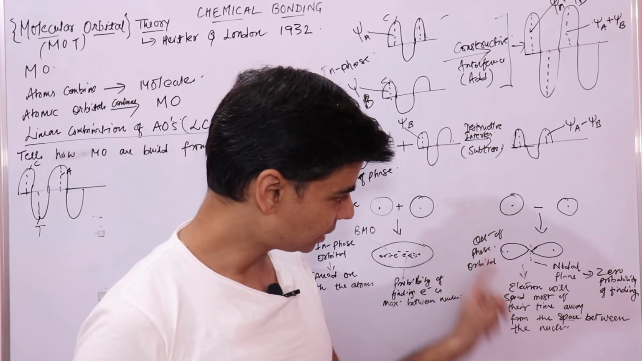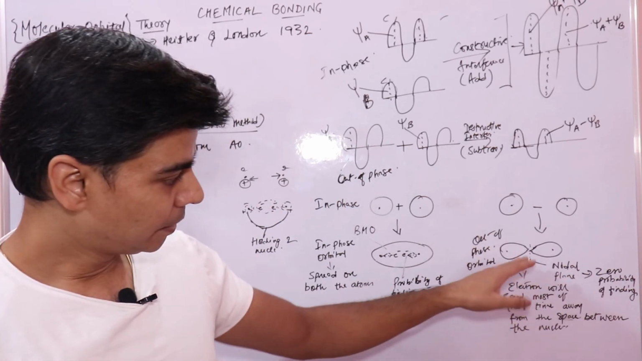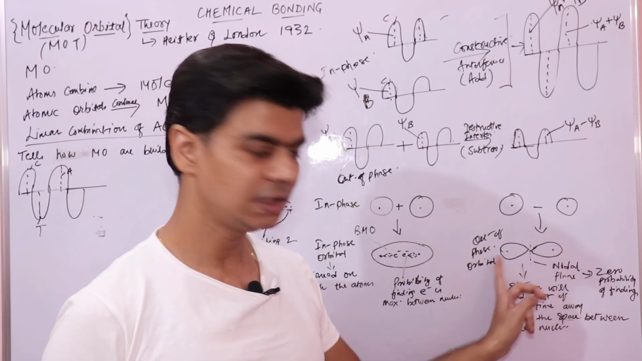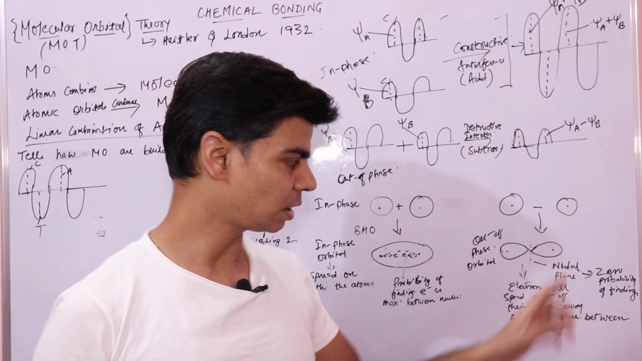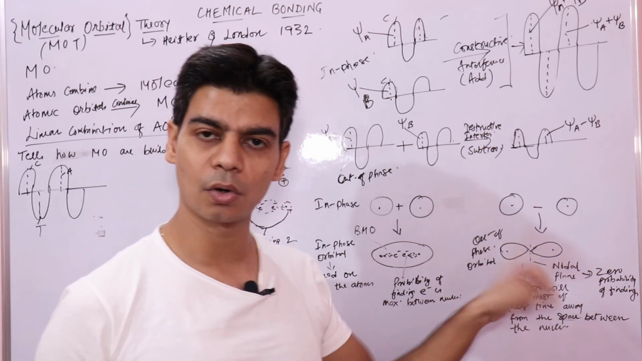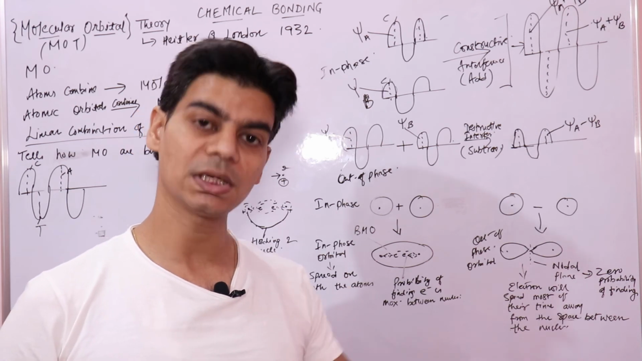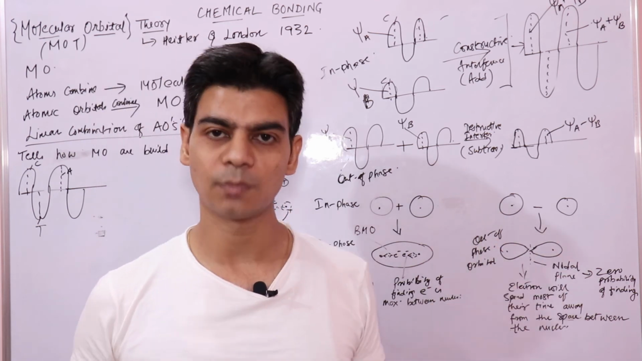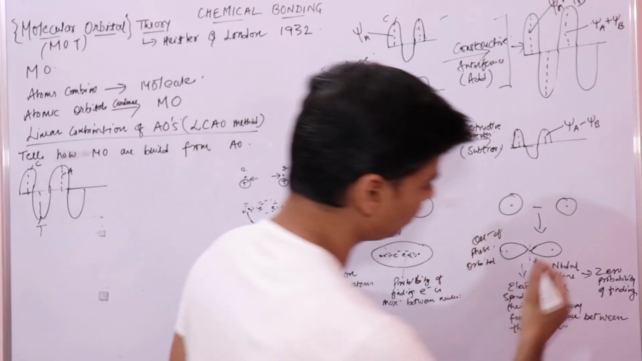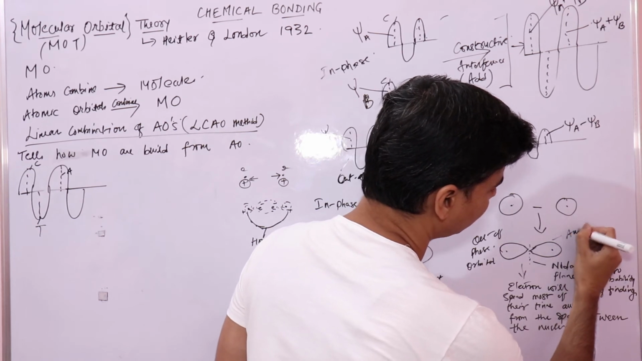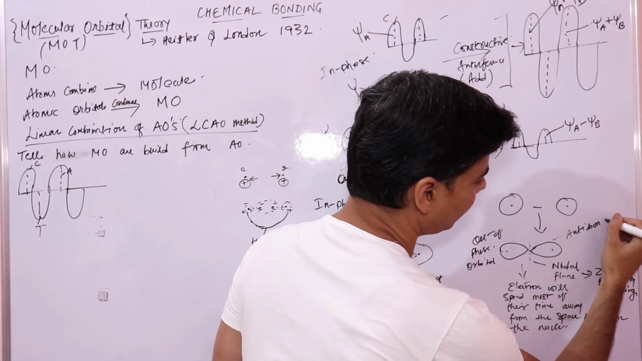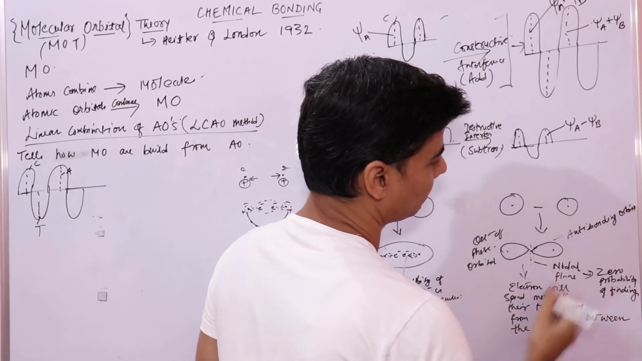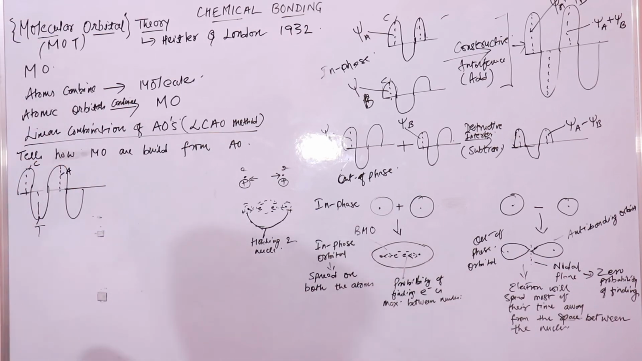Since this is an out of phase orbital, here the interactions are such that it will not lead to holding of these two atoms. So when these atoms are not held together in this molecular orbital, this is a scenario which is against bonding. Like here bonding is taking place, here the scenario is against bonding, so no bonding will take place. So this is your anti-bonding orbital. Anti-bonding molecular orbital.